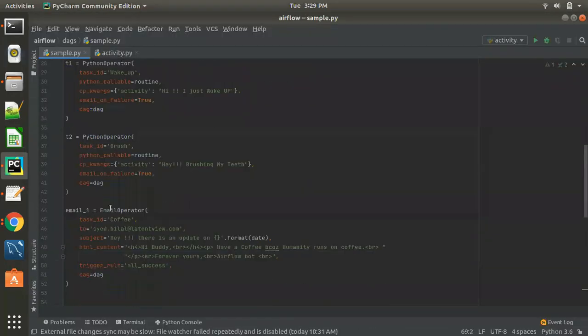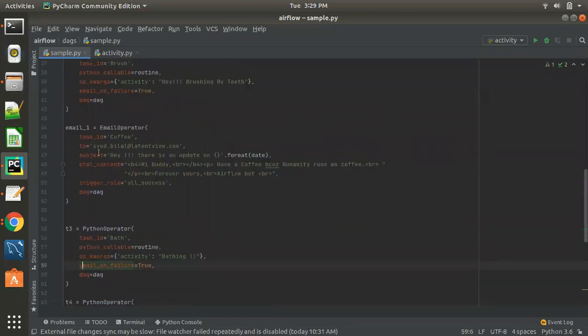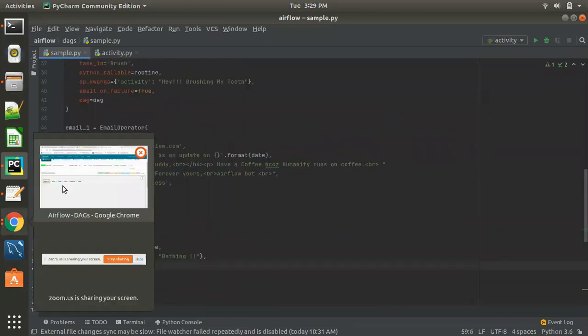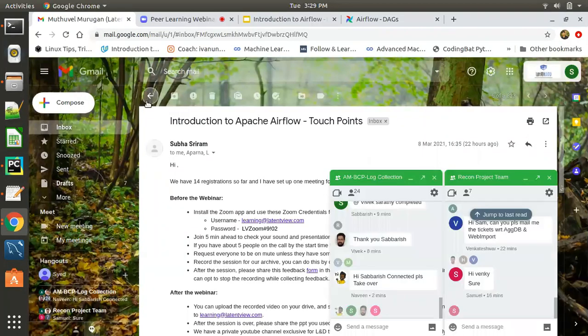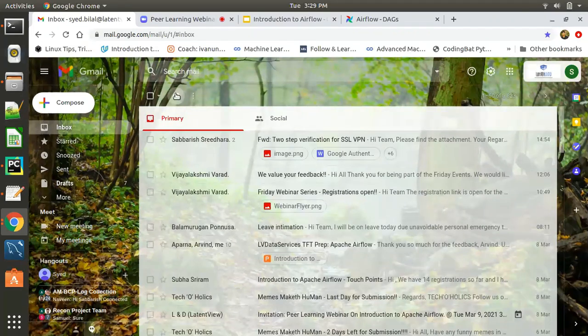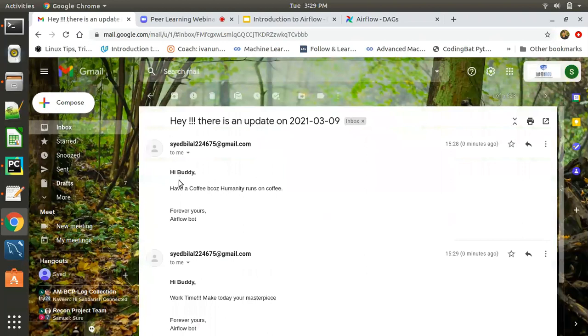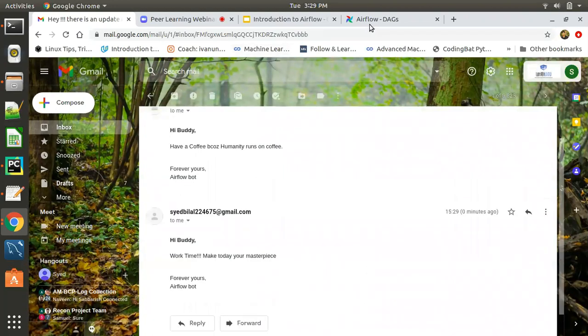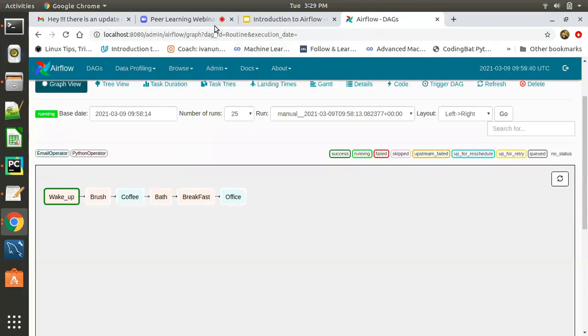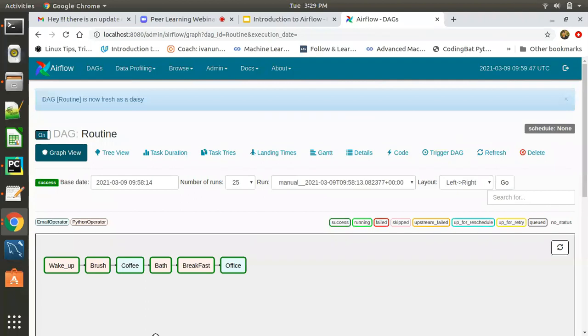After brushing, we would have got a mail, and I've got a mail saying "hey buddy, have a coffee." This is the third task, coffee, and when I refresh it, I think the whole workflow got completed. The success is highlighted in green.